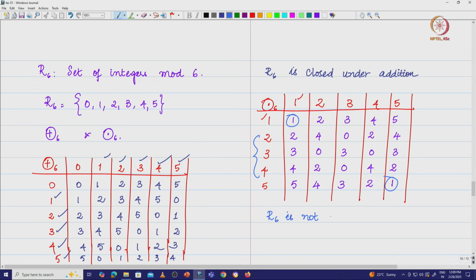Why is it not a field? R6 is not a field because it does not have multiplicative inverses for some of the elements.